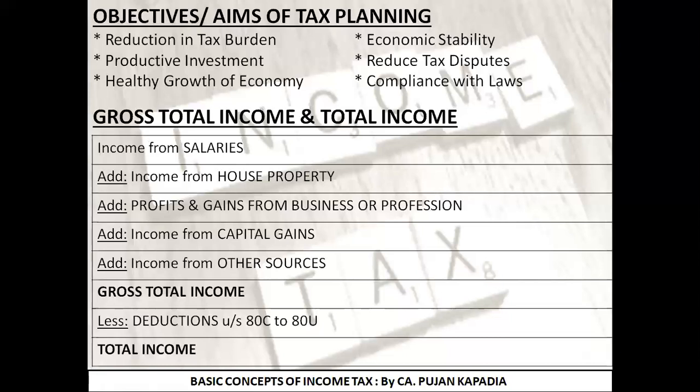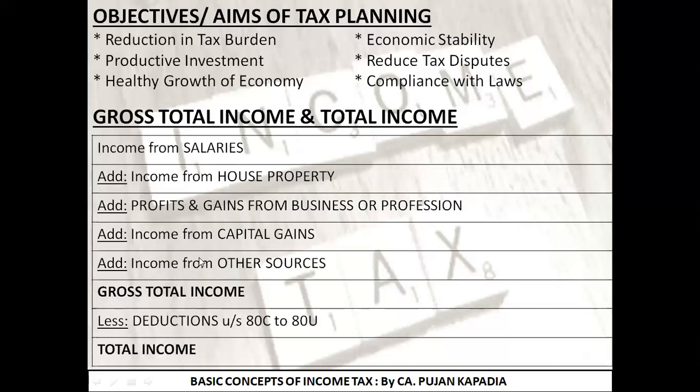Those five heads were: first, income from salaries; second, income from house property; third, profits and gains from business or profession; fourth, capital gains; and fifth, income from other sources. I'm not going into detail because we have covered this entire point in our introductory lecture, when we were discussing the syllabus.